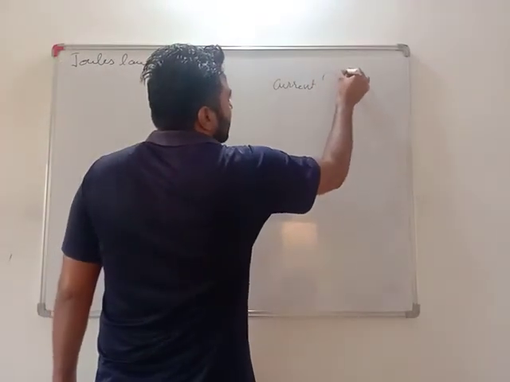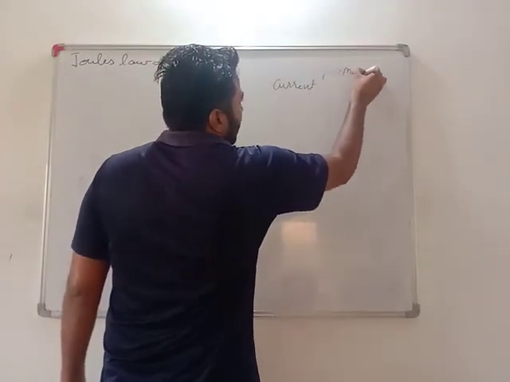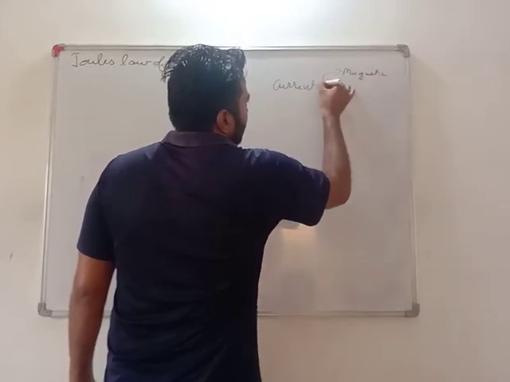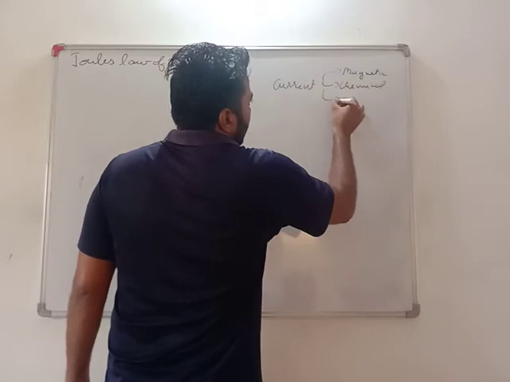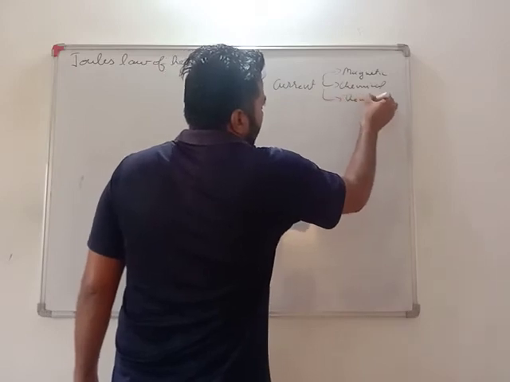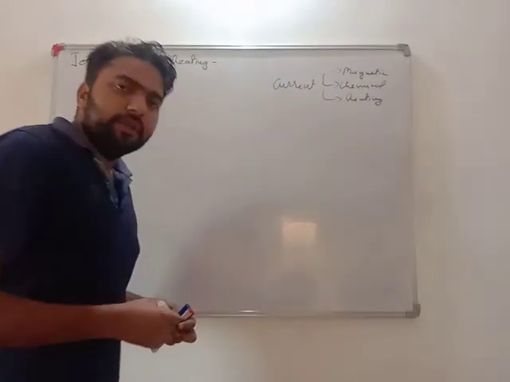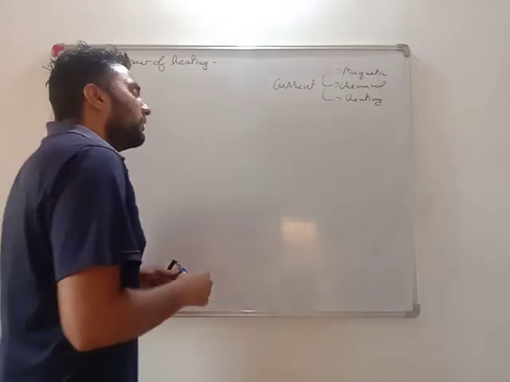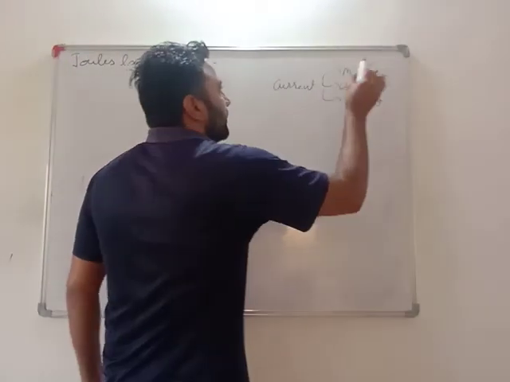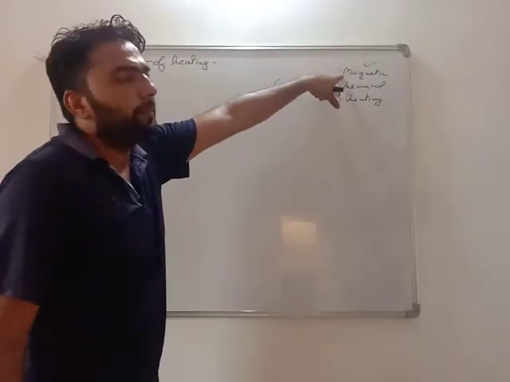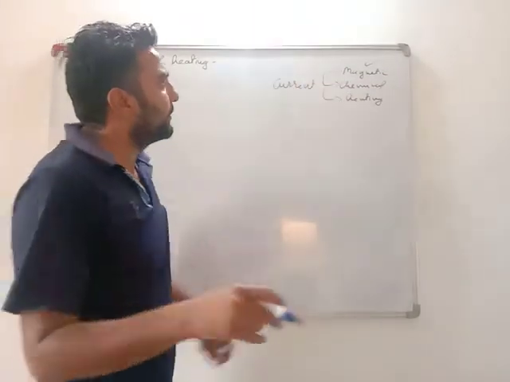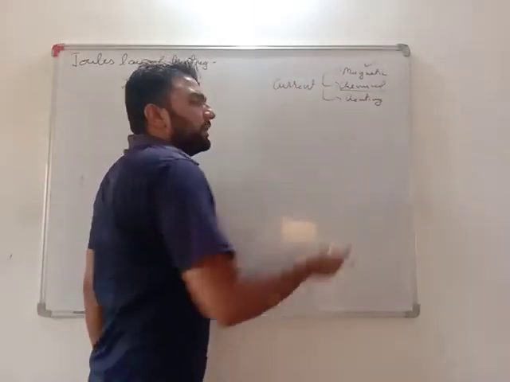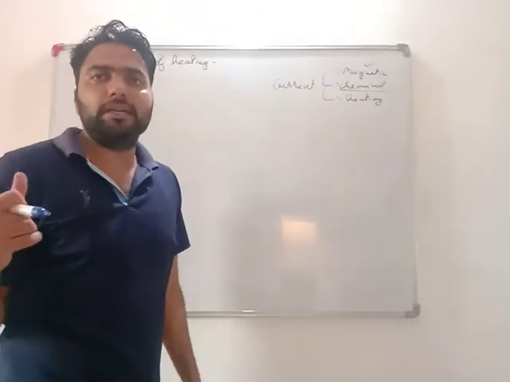Those effects are magnetic effect, chemical effect, and heating effect. It means if there is current, for sure it will show a magnetic effect. We will do this in the chapter Magnetic Effects of Electric Current in physics in 10th standard itself. Chemical effect, we have already done the electrolysis process in 8th standard.